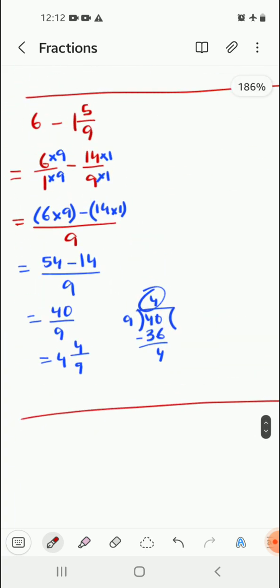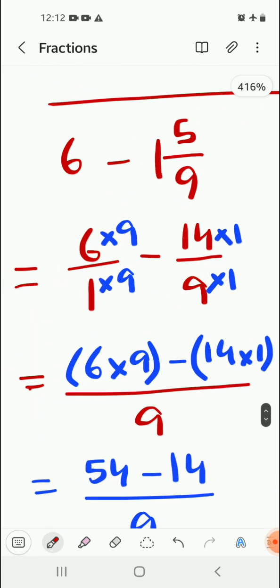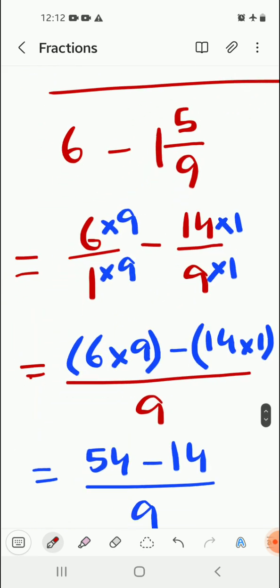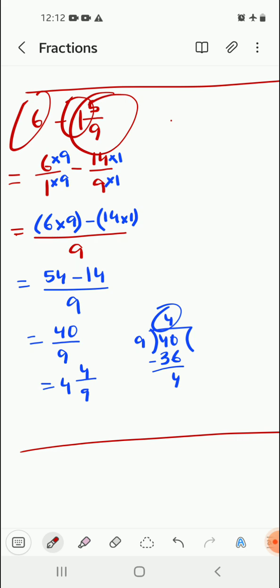There is also one more method. Here there is 6 minus 1 5 by 9. Simply subtract the whole numbers first. 6 and 1, if you subtract, you're left with only 5, and from 5 you subtract 5 by 9. So you get 4 by 9.